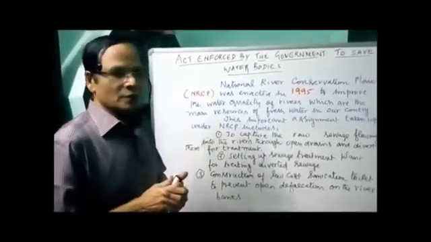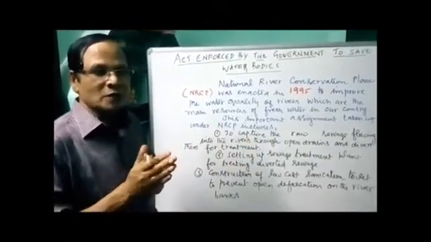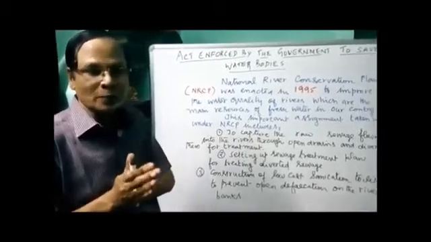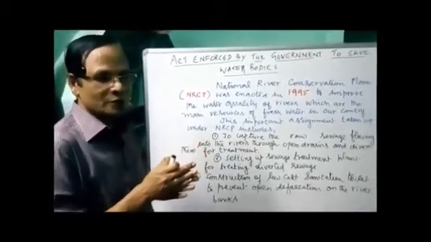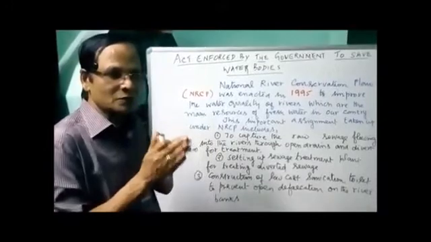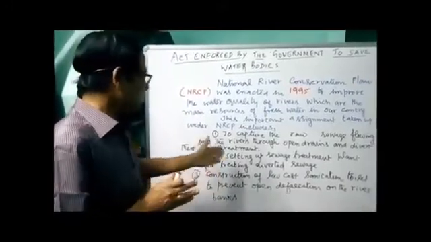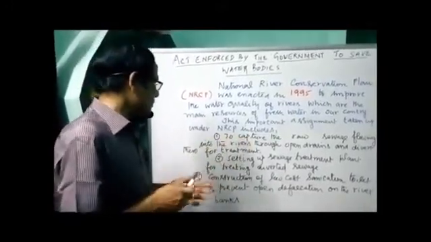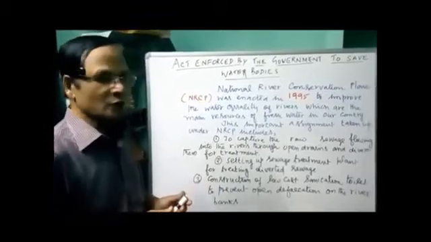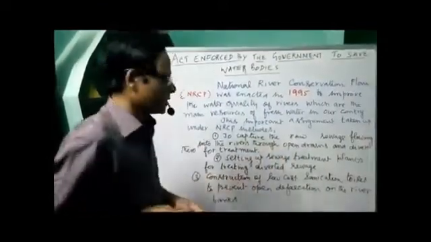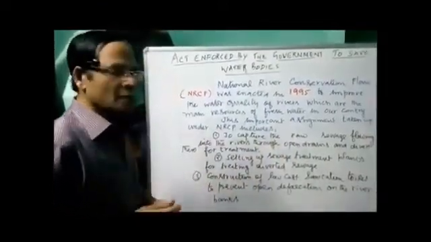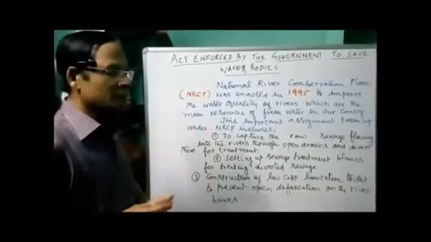Number two, for treatment of sewage, setting up a large number of sewage treatment plants for the diverted sewage. So, sewage treatment plants are to be set up for treating the diverted sewage, and they are doing that under what we call the NRCP.